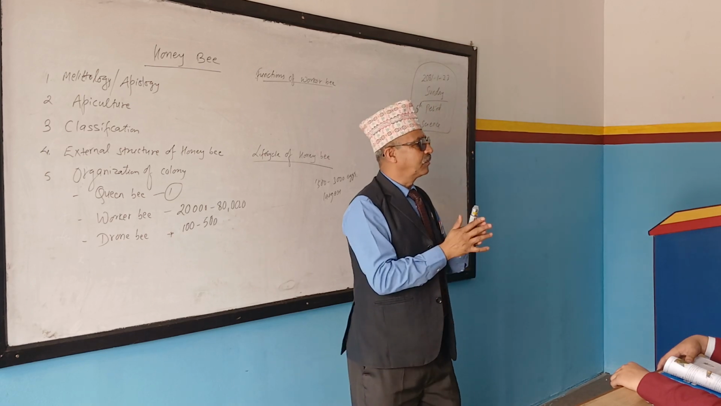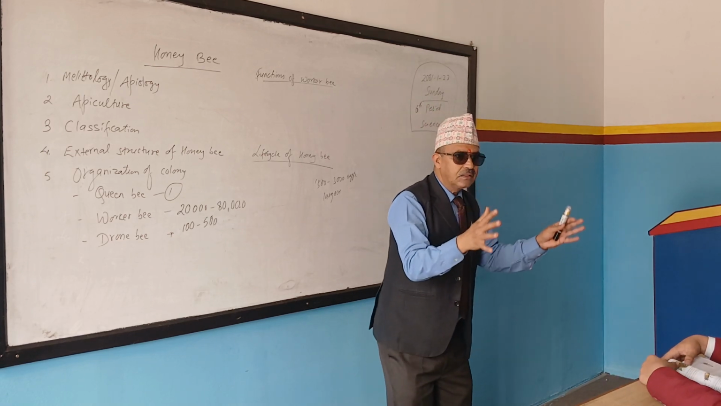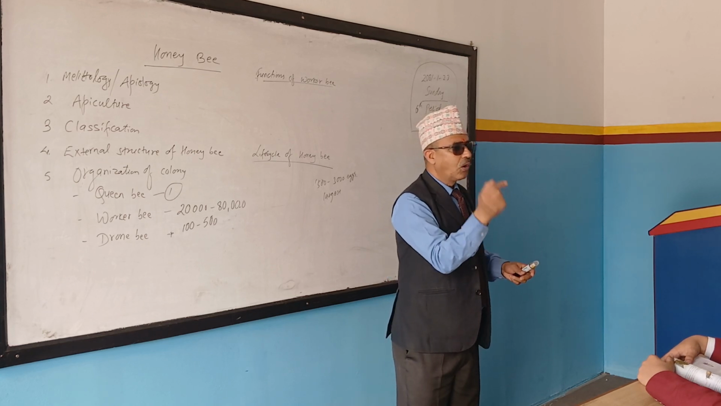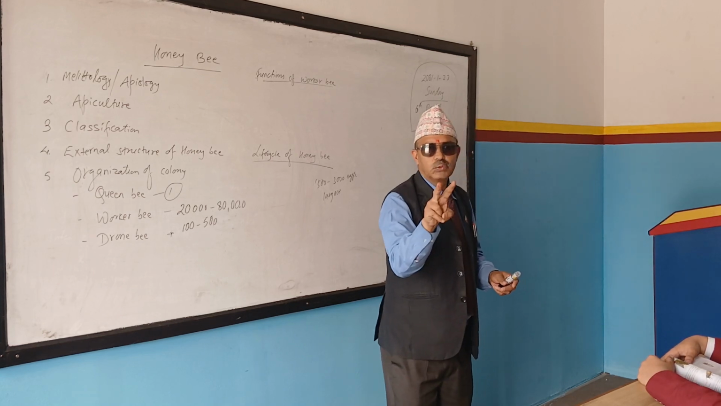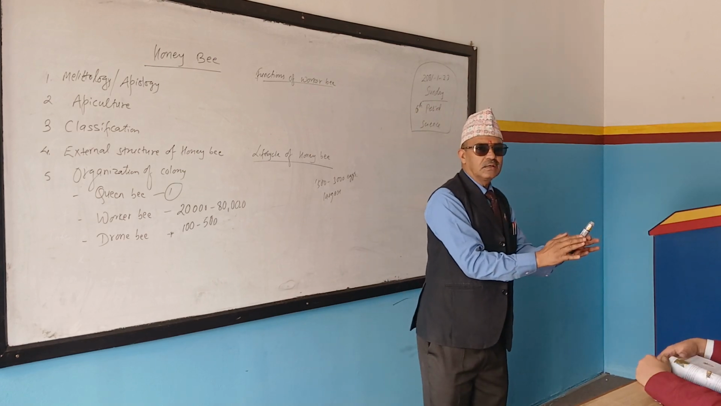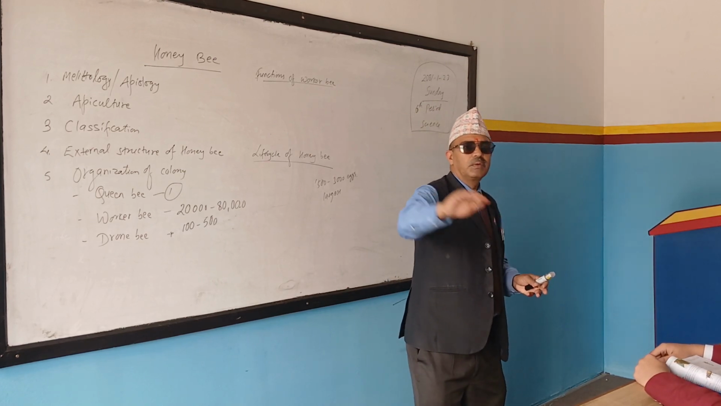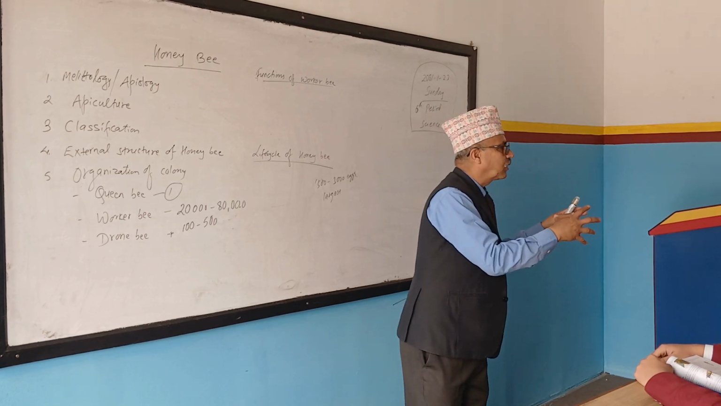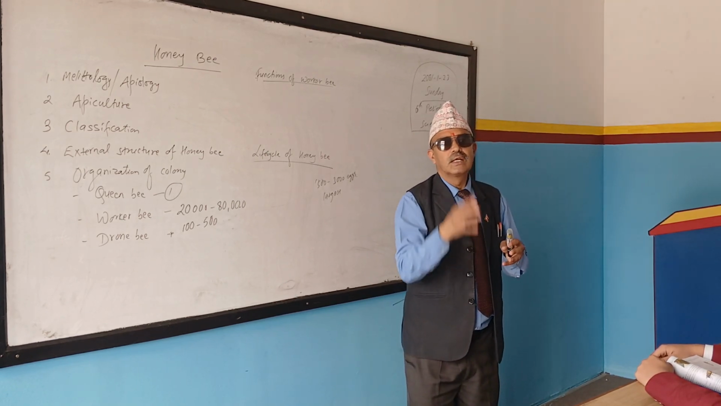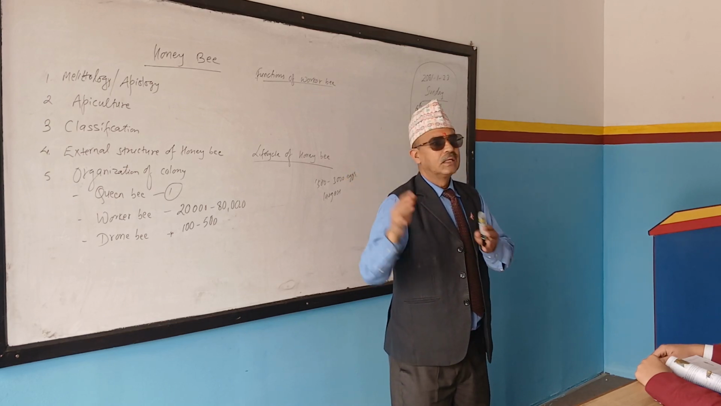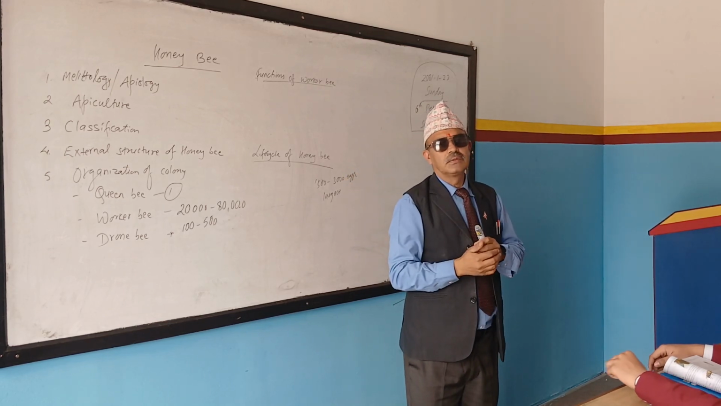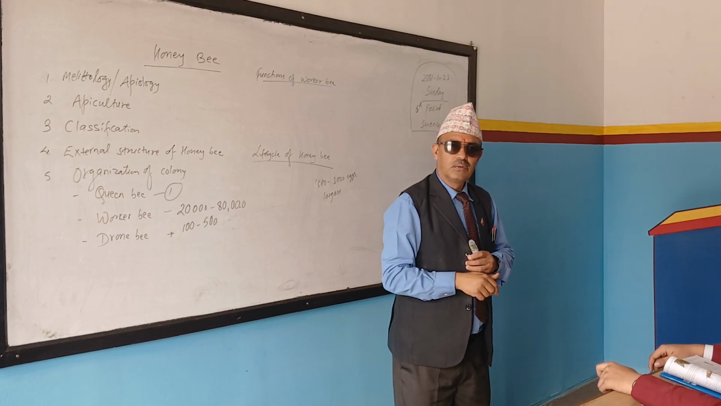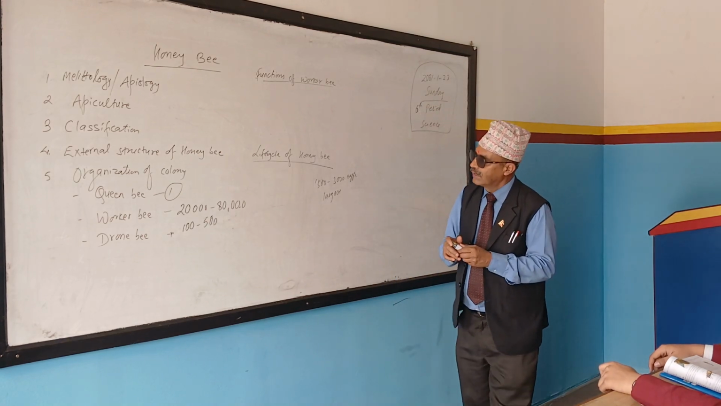Yes. Swarming means in the hive, how many more queen bees are produced? One more. Earlier there was one, now how many became? 2. 2 queen bees cannot stay there. At that time, one queen bee goes outside along with some number of workers and drones. That is called swarming. Division of that hive by the queen bee herself is called swarming. Okay, that is all.